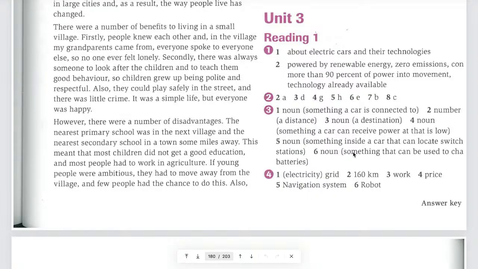Now, they didn't make it clear here. That's what I don't like about it. Do you know why? When they say they did not get a good education and work in agriculture, do you think that's enough? What do they mean here? Agriculture means farming, like becoming farmers, working on the fields. But they didn't explain anything more, right? They didn't explain anything further related to working in agriculture.